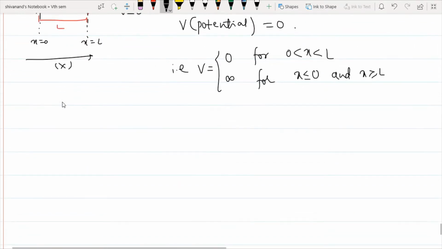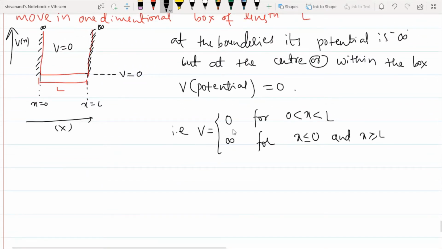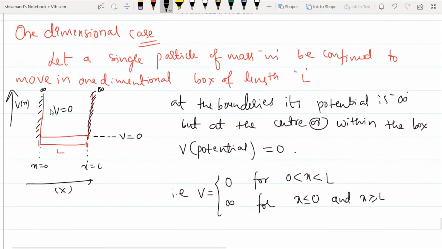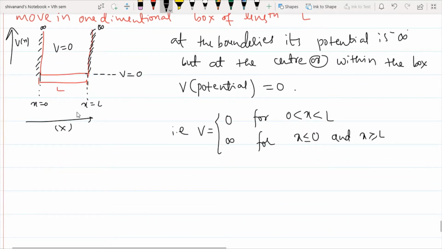So I have potential equal to 0 in the region 0 to L, and infinite potential at x equal to 0 and x equal to L, meaning that at the boundaries there is no probability of finding the particle. We don't have any particle existence there. The particle will exist only within this box where the potential is 0.